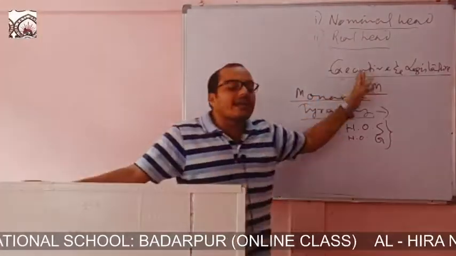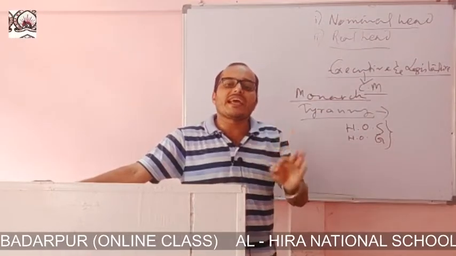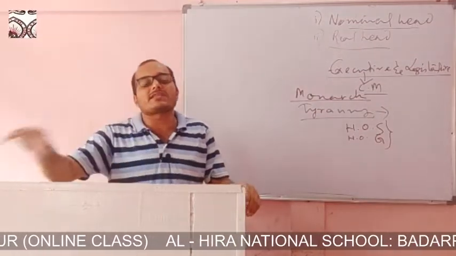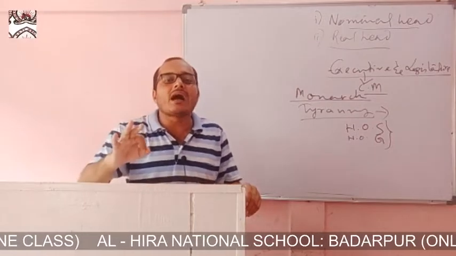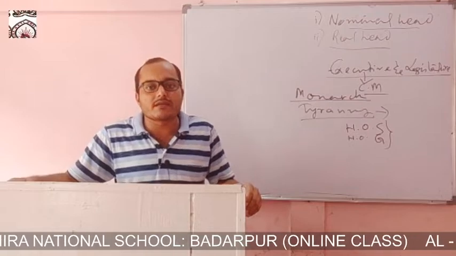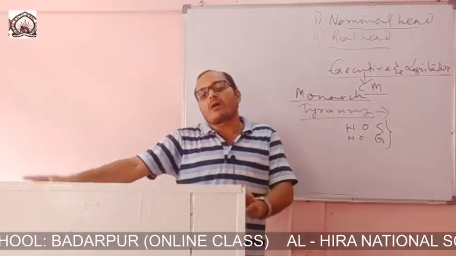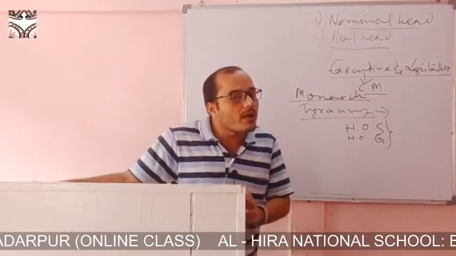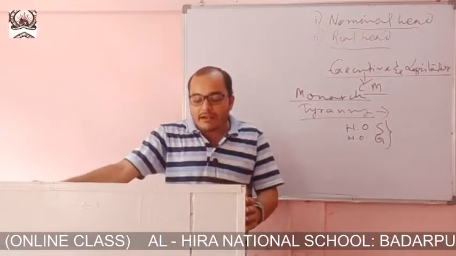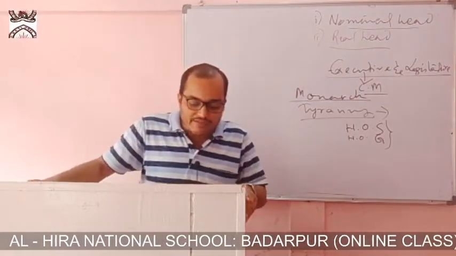Unlike in Great Britain, where the Queen is head of the state but the Prime Minister is head of the government. In India, the head of the state is the President and the head of the government is the Prime Minister. In the presidential form of government, there is no distinction between head of the state and head of the government.